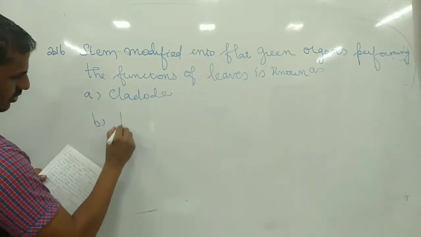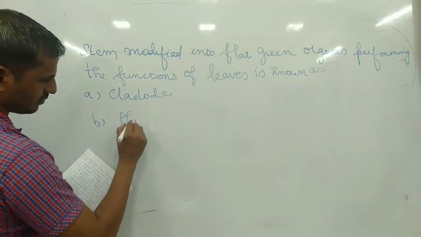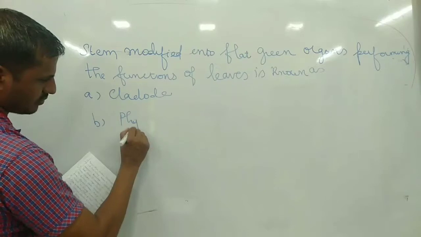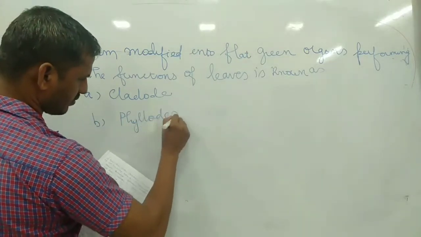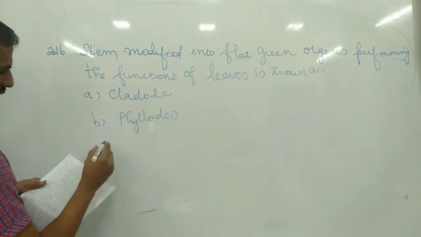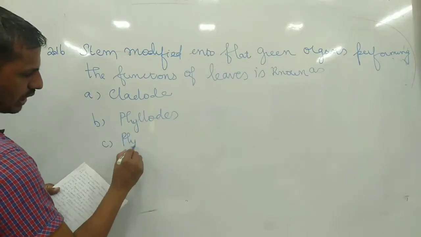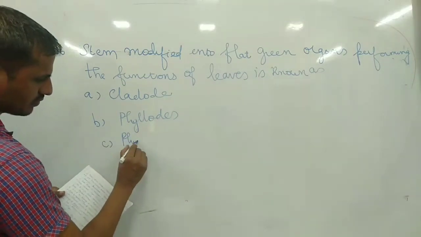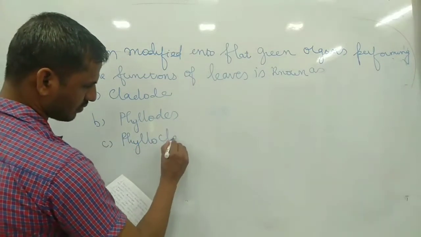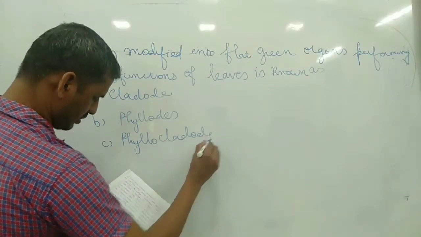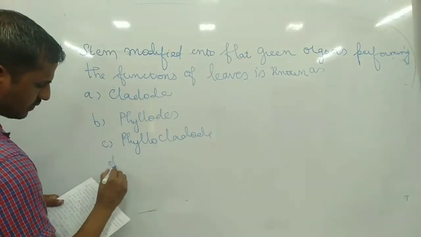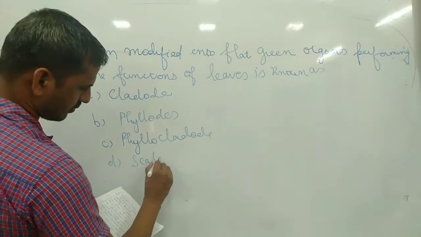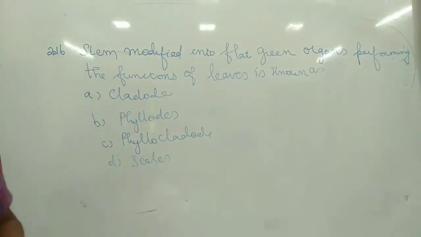B phyllodes, C phyllocladode, D scales. Stem modified into flat and green organ performing function of leaves.